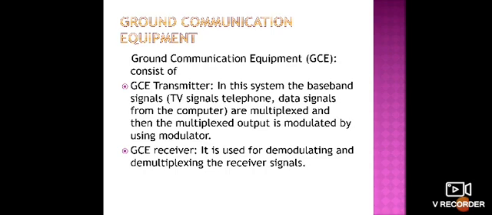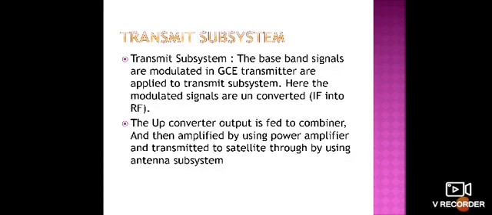The GCE receiver is used for demodulating and demultiplexing the received signals and converting them into the original signals which are observed by us.